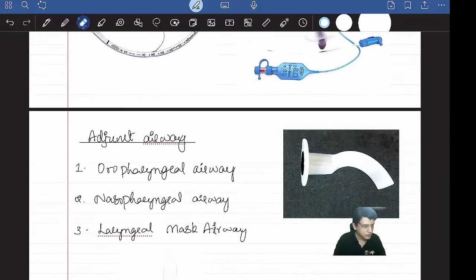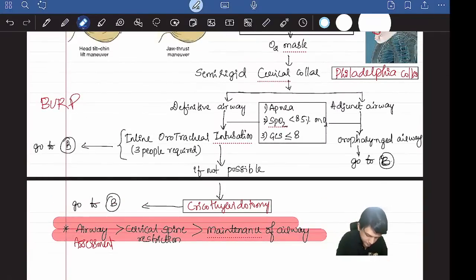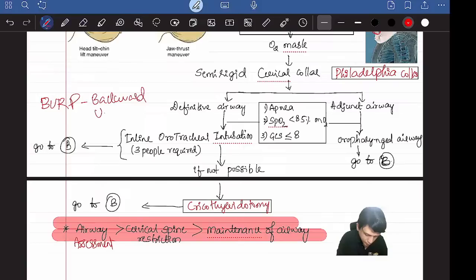Please explain on. No, sir, in children, we can't do what to do. Burp full form, sir. Burp full form I already told. Backward, upward, right side, pressure. Burp full form. Yes, sir. When do we use Glasgow comb? We are coming to Bishal. We are coming to that.